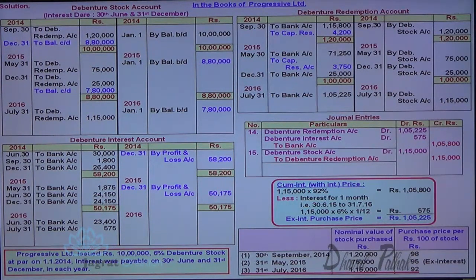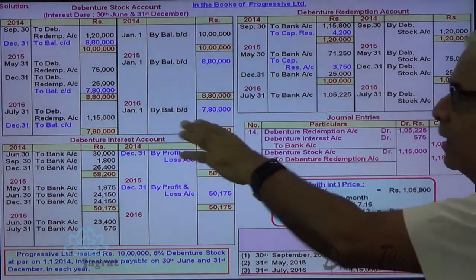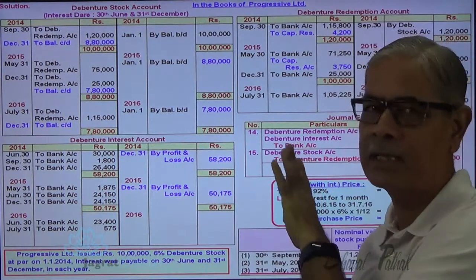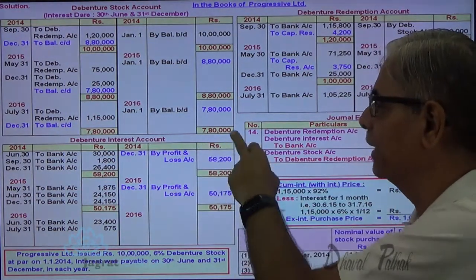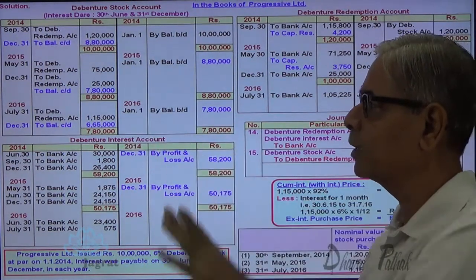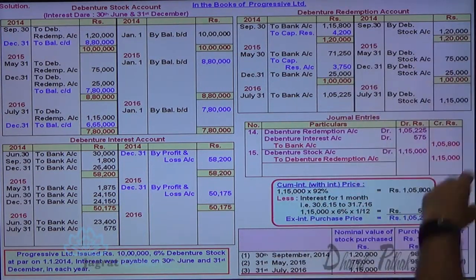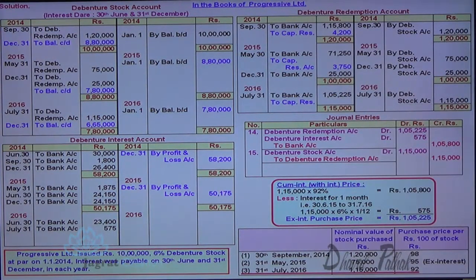Profit on redemption of debenture will be transferred to capital reserve. So how much is the profit on redemption of debenture? 1,15,000 minus 1,05,225. And here the redemption of more than 1 lakh has occurred. So you can strike the closing balance here, 7,18,000 minus 1,15,000. So this is the closing balance. On this closing balance, we will be required to pay debenture interest at the end of the year. But before that, let me find out the amount to the capital reserve. So this is a gain on redemption. So debenture redemption account debit to capital reserve account credit 9,775. This is how this account gets closed.